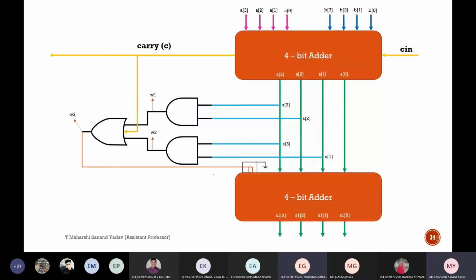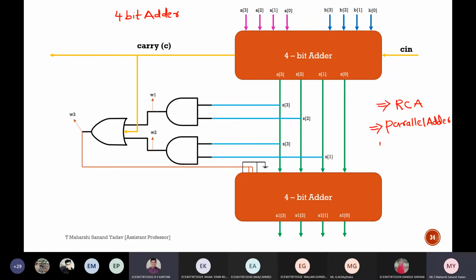See, this was the diagram which I have discussed earlier. So it contains one 4-bit full adder. What is meant by 4-bit full adder? What is meant by ripple carry adder and what is meant by 4-bit adder and what is parallel adder? Can anyone tell me the differences? Parallel adder and ripple carry adder are one and same. Okay.